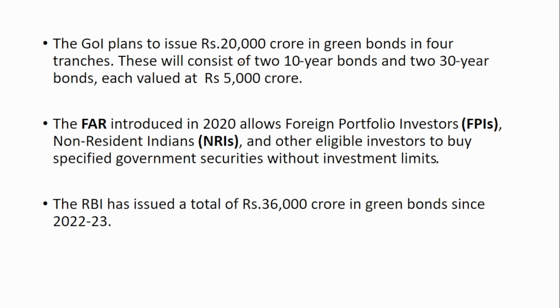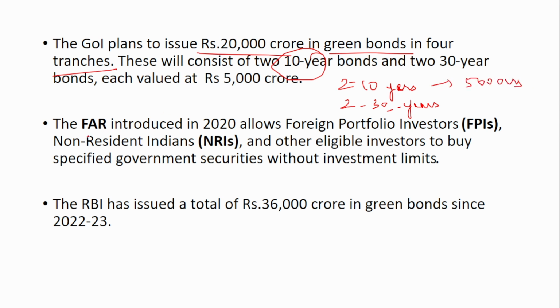The Government of India plans to raise rupees 20,000 crore in green bonds in 4 tranches. So it will have 2 10-year bonds and 2 30-year bonds. Here the 10-year and 30-year means the tenure, the maturity period. So 2 10-year maturity period and 2 30-year maturity period, each valued at 5,000 crores.